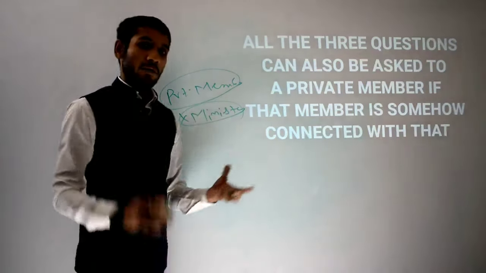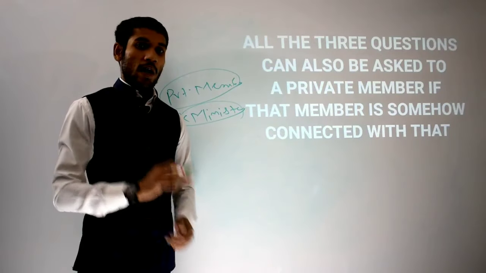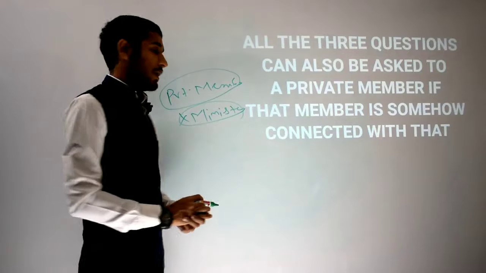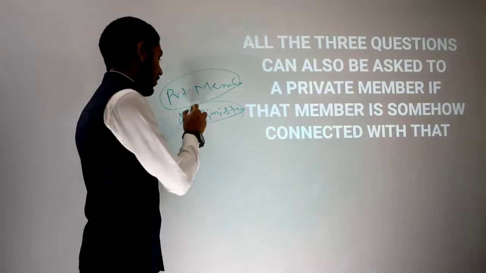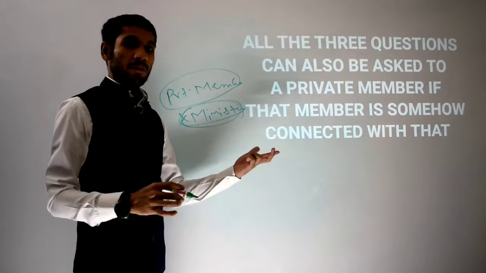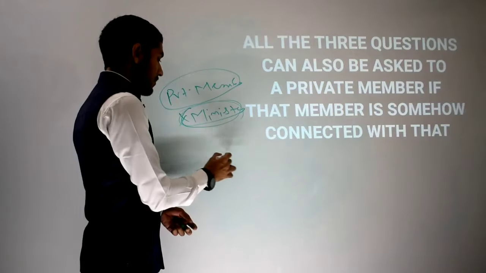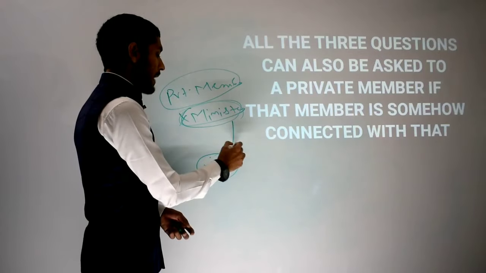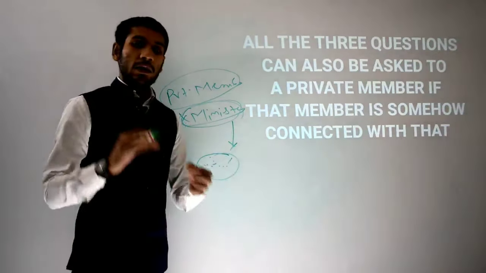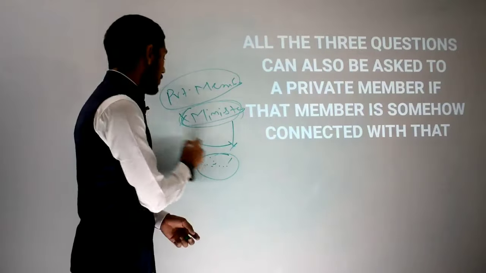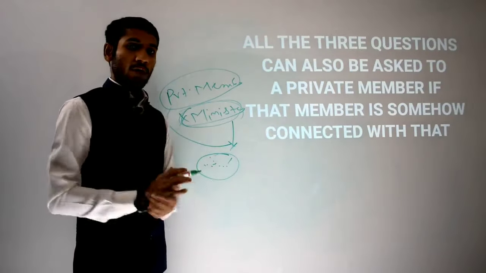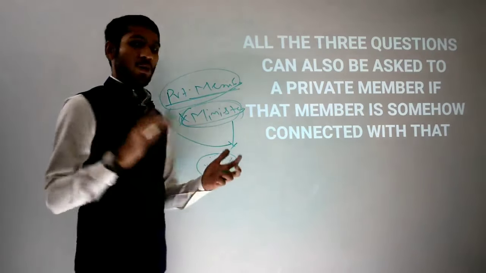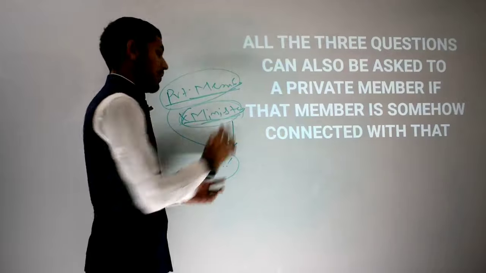But generally all the ministers are of which party? Which party is in the government? It's simple. Whichever party is in the government, all the ministers will belong to that party. So why would anyone ask questions to the opposition parties? Anyone will ask the questions only to the ruling party's MPs, of course. So private members are those members who are not ministers.